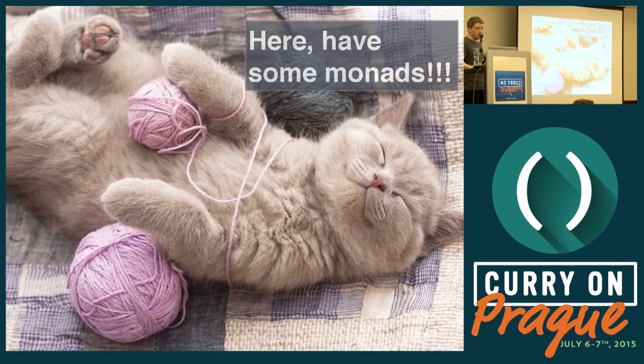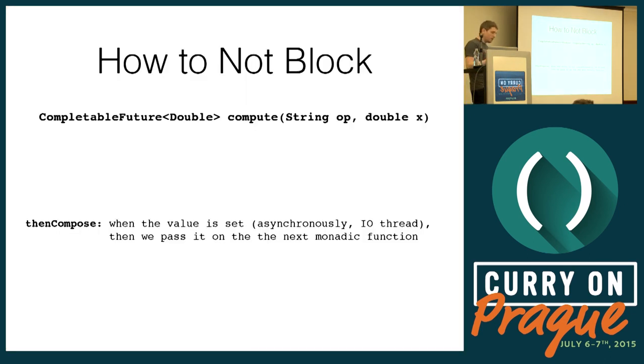And they said, you know what? Instead, don't return a simple value from compute, because for that you need to block. But don't take a callback either. Turn compute into a monadic function. It'll return a value in a context. In the case of Java, it's called a CompletableFuture. We'll just call it future. Some people call this the future monad. Some people call it the promise monad. Some people say that it's not a monad at all, just something that looks like a monad.